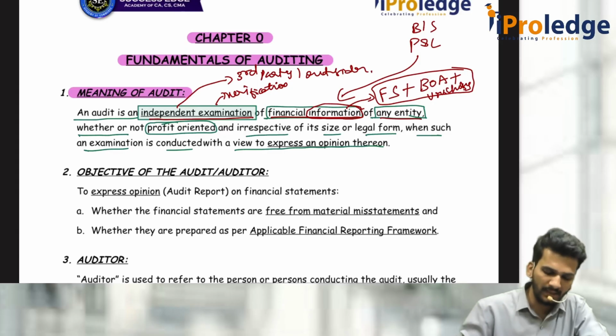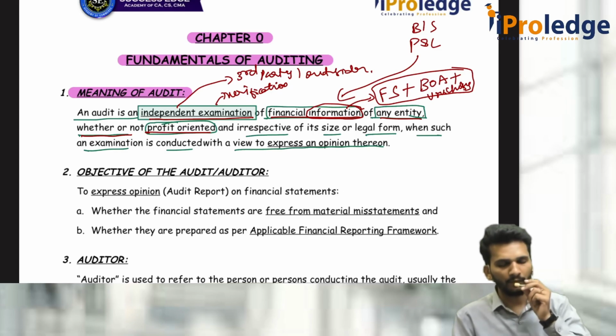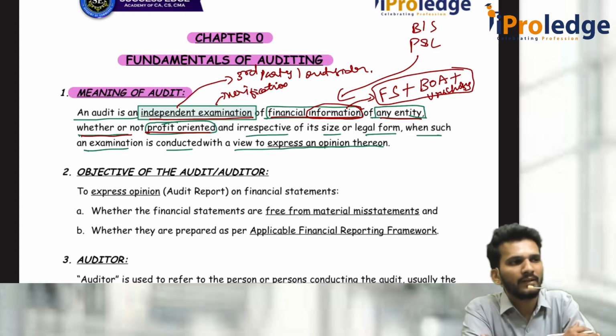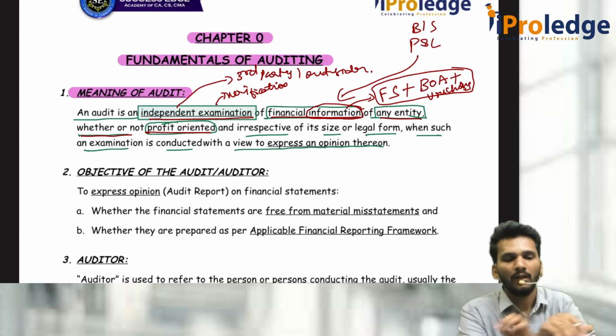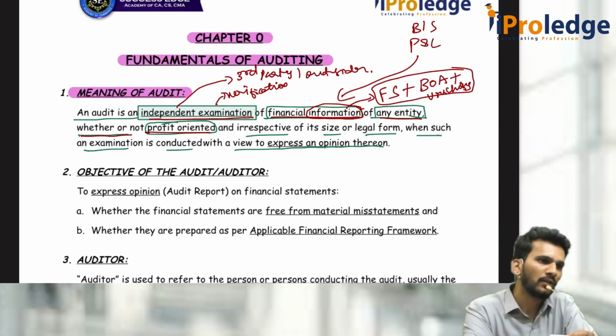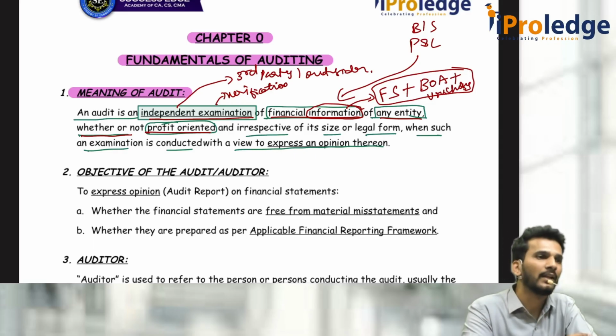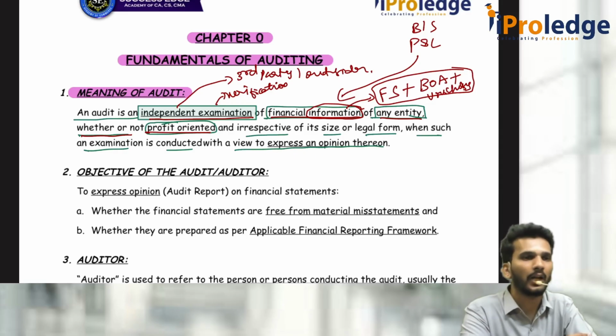Of what? Any entity, whether or not profit oriented. What does that mean? I don't care whether you are profit making, I don't care whether you are giving service to some charitable activities, some free education, free hospital, no. Even if you are doing that, you need some money to run the institution. So how did you get that money? By way of donations or maybe by way of some other activity also. If it is a non-profit organization, then are you utilizing that money in an appropriate manner or are you misutilizing it?